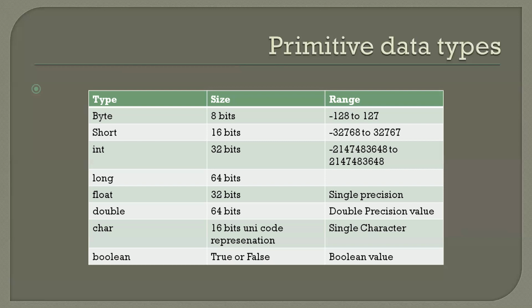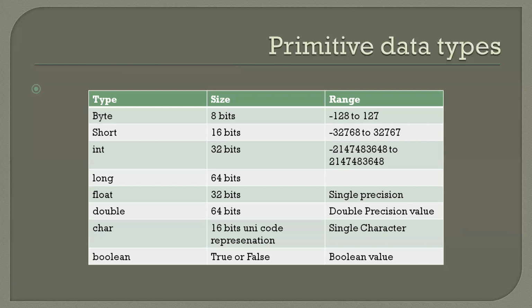I think most of you are very familiar with all the names and terminology. We all know int, float, short, byte, double, character, Boolean. We have already studied them in the C programming language. Right? On the right side, the third column shows the range of values that can be stored in each data type.